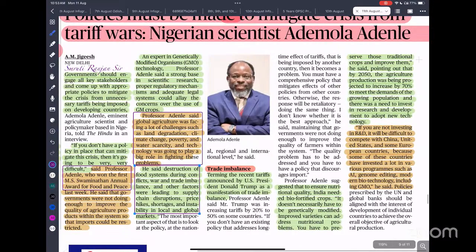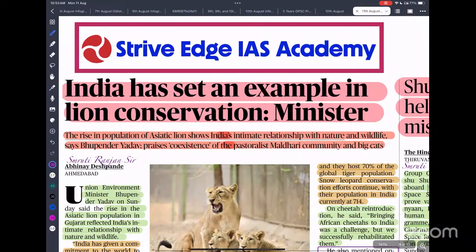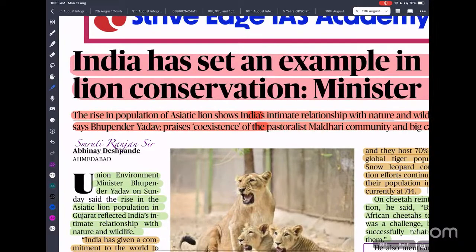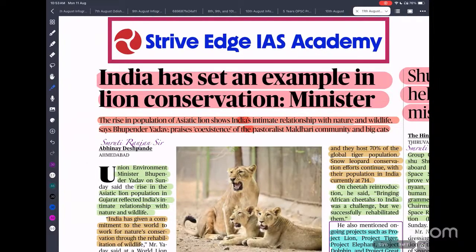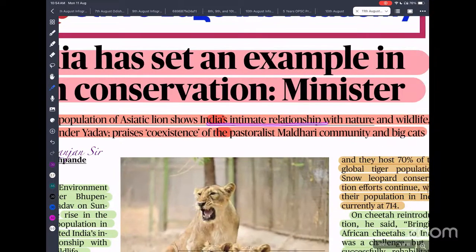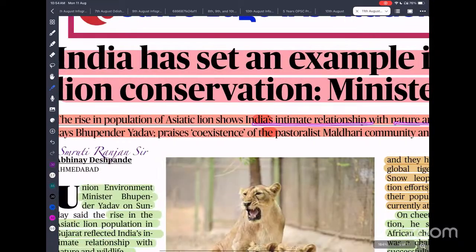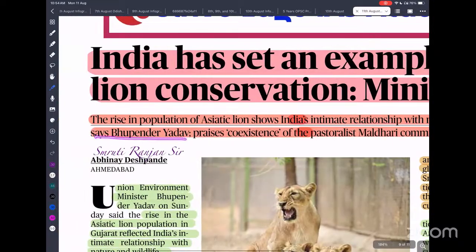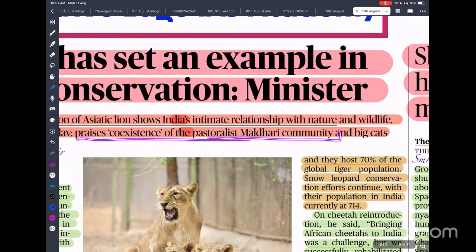So next is India has set an example in lion conservation. This is what was said by the minister. If you look into lion conservation, India has seen a rapid rise in lion population. The rise in population of the Asiatic lion shows India's intimate relationship with nature and wildlife. This is what was said by Environment Minister Bhupendra Yadav, who praised the coexistence of the pastoralist Maldhari community. So you have to remember about the Maldhari community.